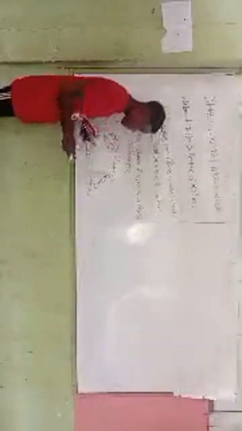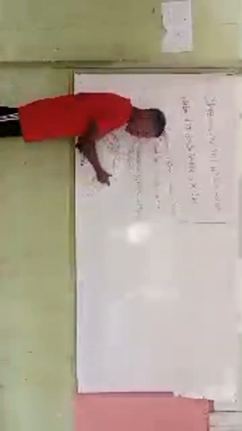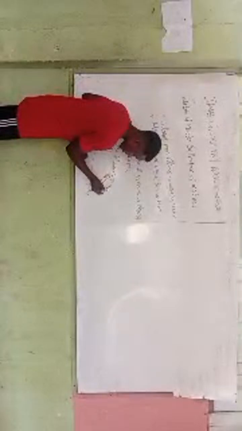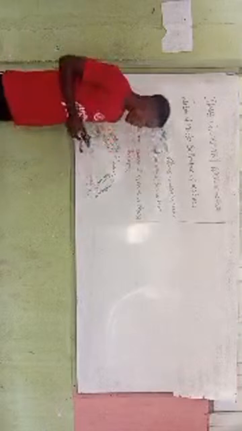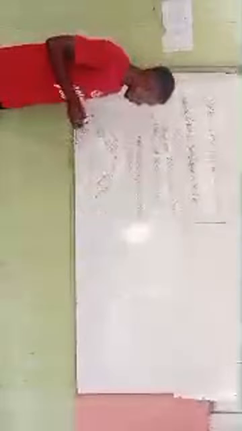So from liquid to gas is what is known as vaporization. And from gas to liquid is known as condensation. So we say condensation. From gas to liquid is known as condensation, and from liquid to gas it is known as vaporization.